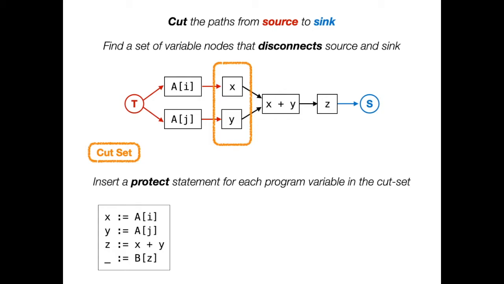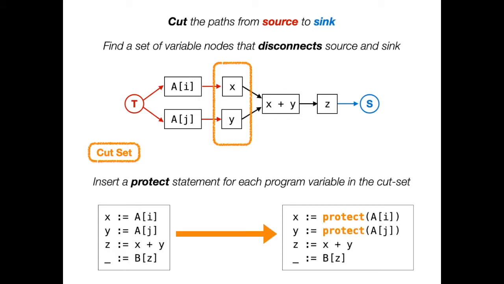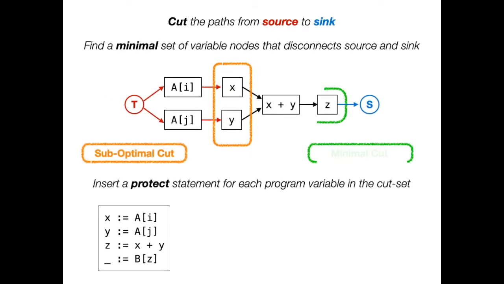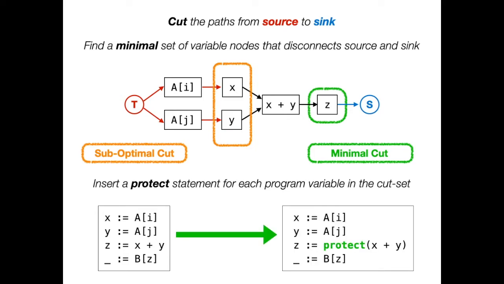Finally, to repair the program, we simply add a protect statement to each variable in the cut set. The program on the right is now secure, but it contains more protect statements than strictly needed. This is because the cut on the left is suboptimal. In contrast, the cut on the right is minimal because it requires only a single protect for variable z. This cut is preferable because it requires as few protect as needed and therefore allows more speculation safely.